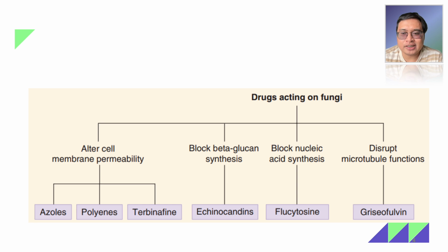And yung squalene epoxidase inhibitor, ano yun? That's terbinafine. Okay? There are also those agents that target beta-glucan synthesis, and those include echinocandins. Ang suffix nila are fungin. The drug that blocks nucleic acid synthesis is flucytosine, while the drug that disrupts microtubule function is griseofulvin.